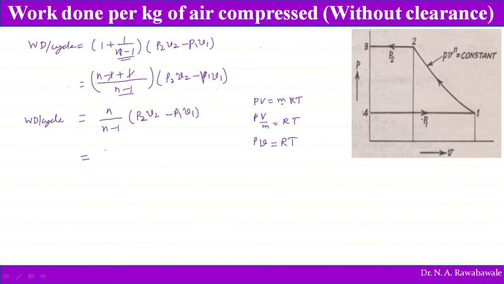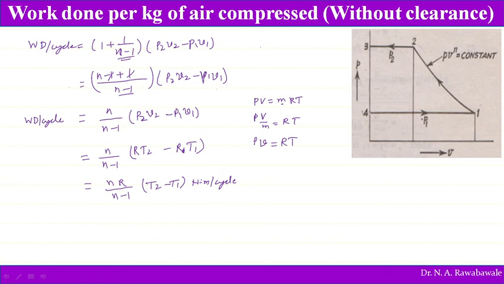This can be written as n divided by n minus 1, with P2 v2 written as R T2 minus R T1. R is taken common. This gives n R divided by n minus 1 into T2 minus T1, which is the work done in Newton meter per cycle.